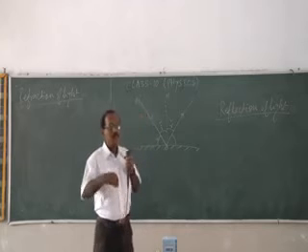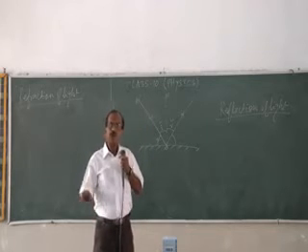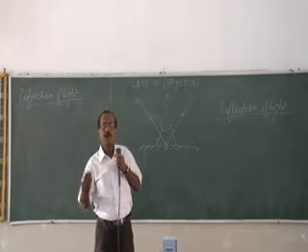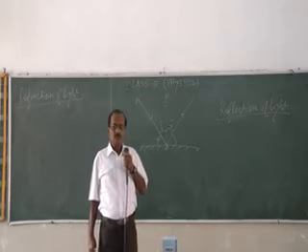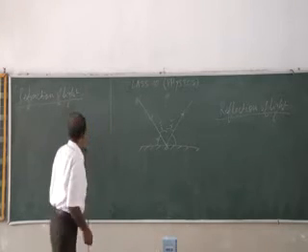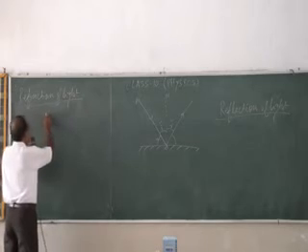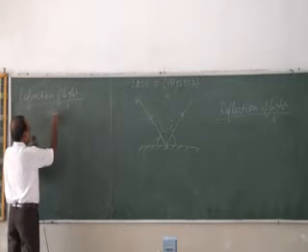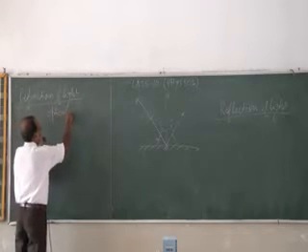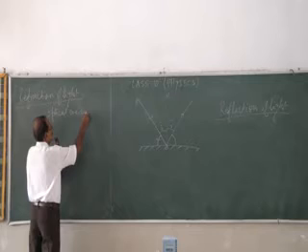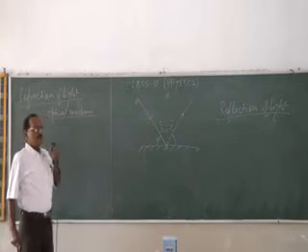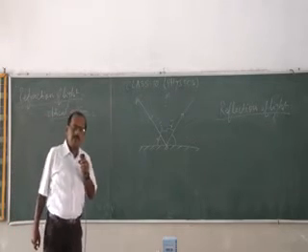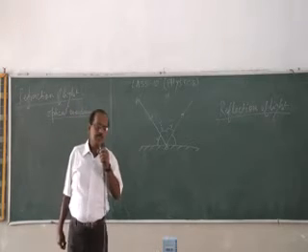But when light is traveling from one transparent medium to another transparent medium, also known as optical medium, you can write transparent medium also, then what happens?